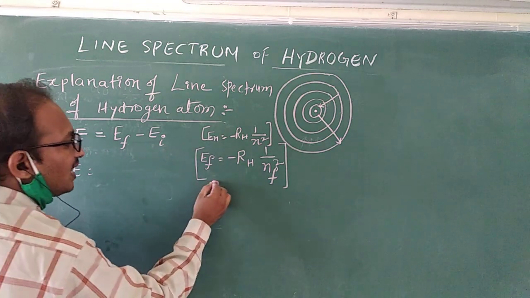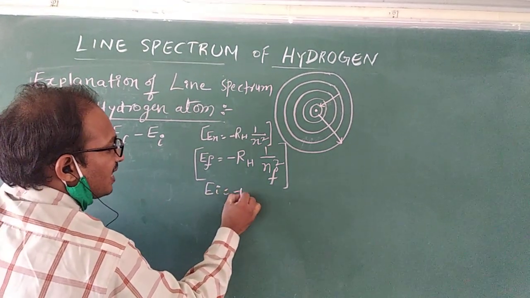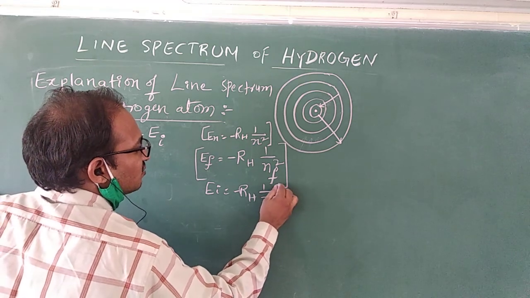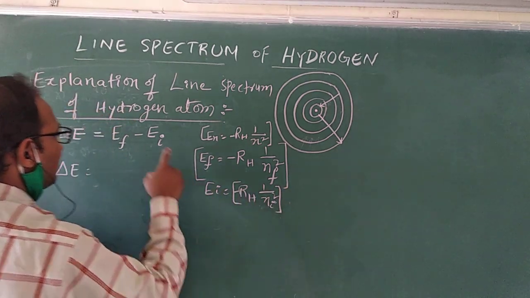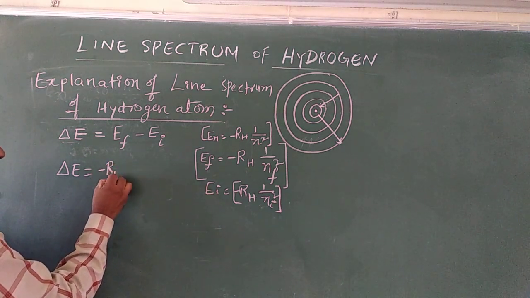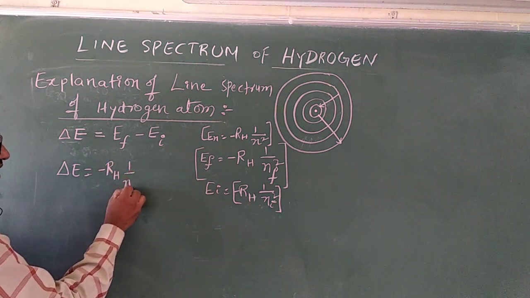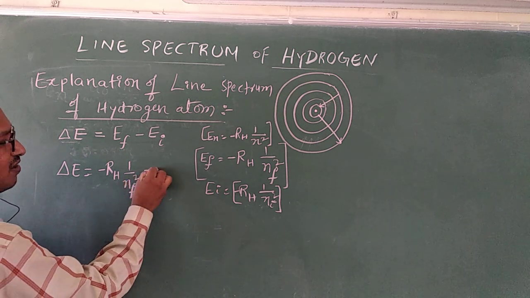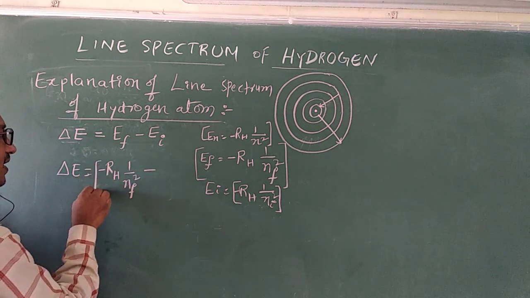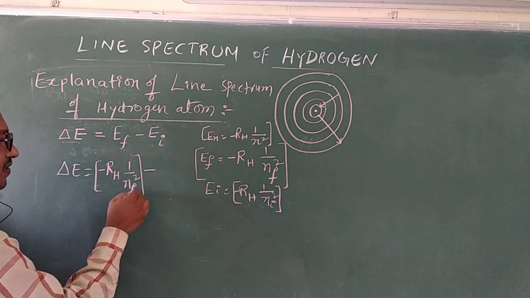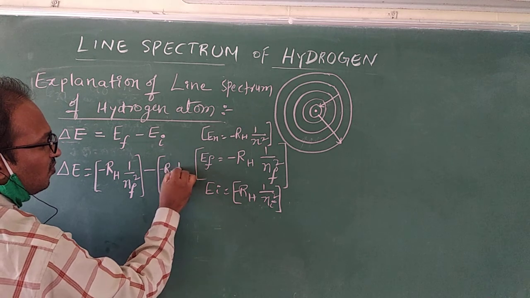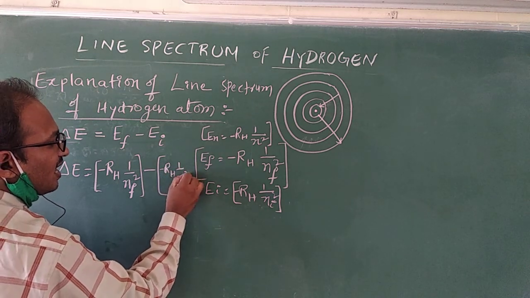The same way, EI also I can write: minus RH into 1 by Ni square. So this I will substitute. Delta E equals minus RH into 1 by Nf square, minus of minus RH into 1 by Ni square.